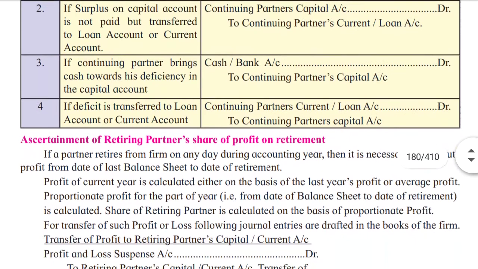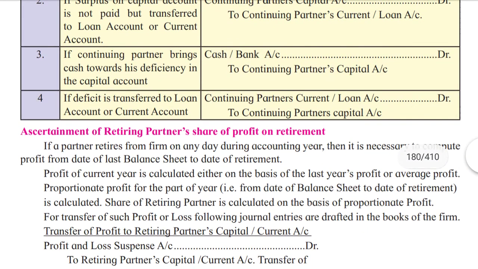Now, if continuing partner brings cash towards his deficiency in the capital account, in that case, cash or bank account will be debited to continuing partner's capital account. If deficit is transferred to loan account or current account, in that case, continuing partner's current or loan account will be debited to continuing partner's capital account.